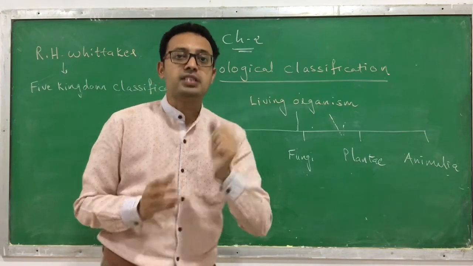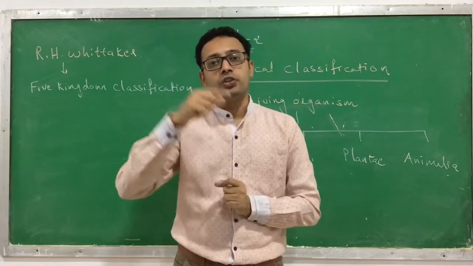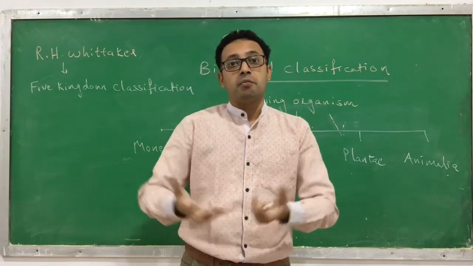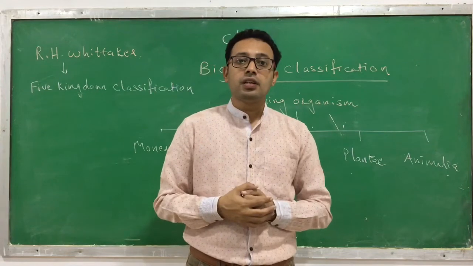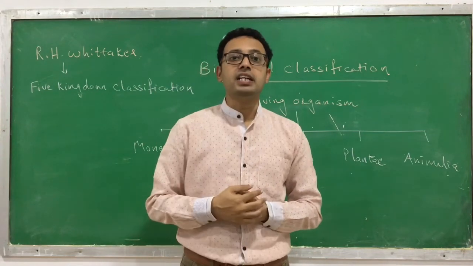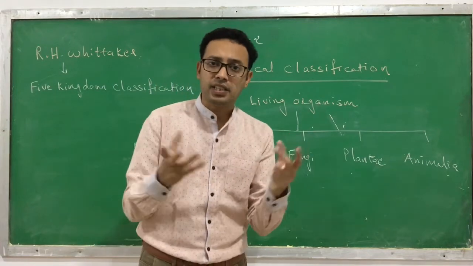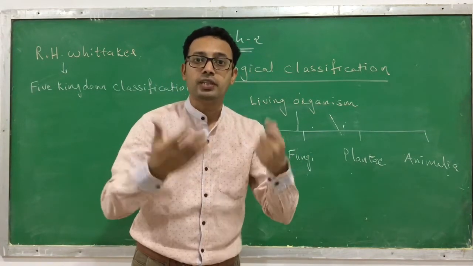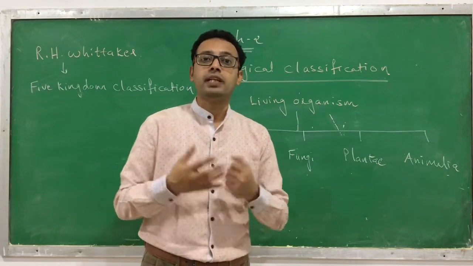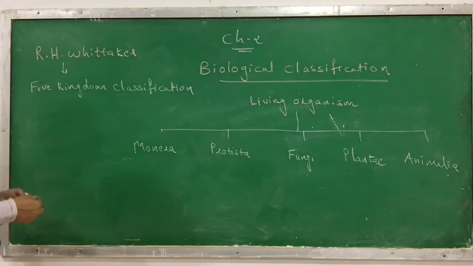Based on the type of cell, the mode of nutrition, the presence of cell wall, the level of organization, the presence of nuclear membrane, etc. These are the few criteria based on which these living organisms have been classified. So let's discuss what kind of classification they have.